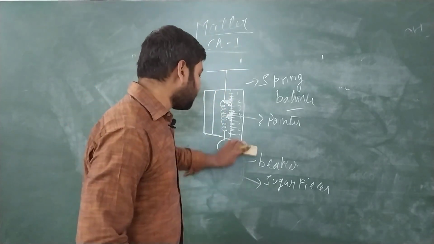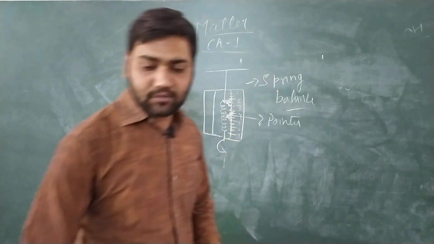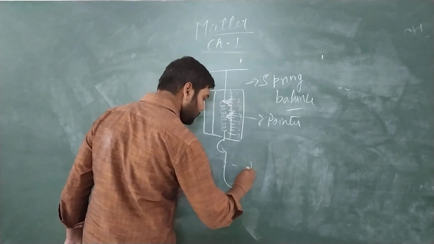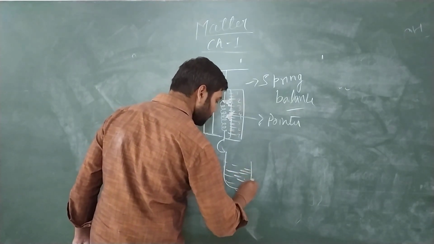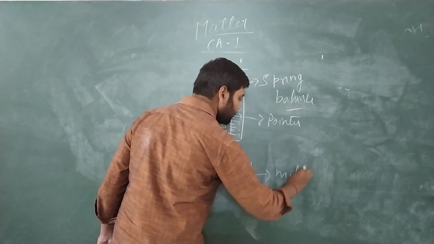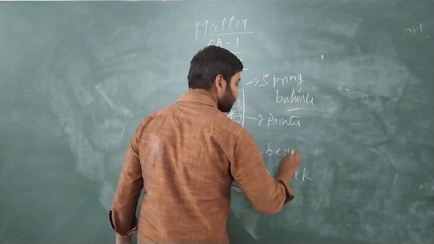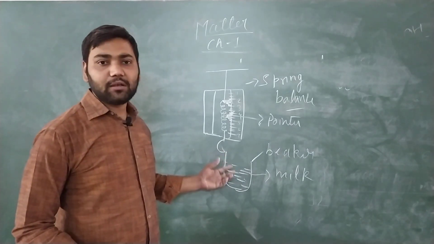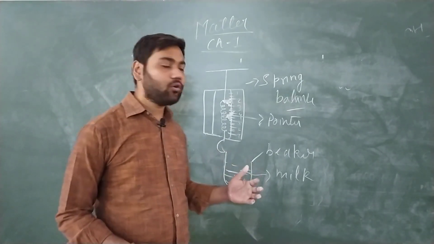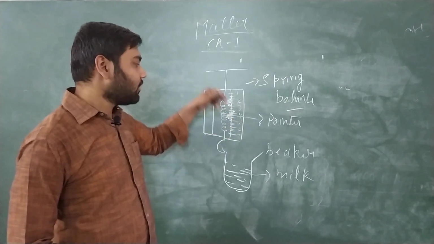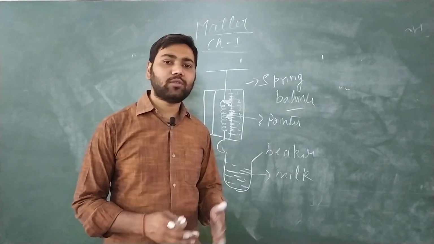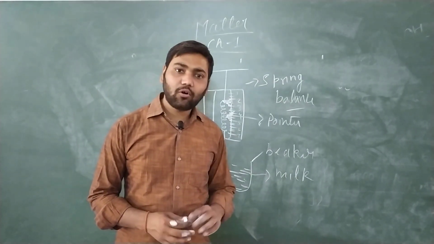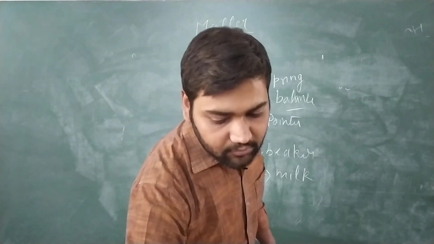Now we keep the arrangement the same and just change the beaker. We will hang a beaker filled with milk. Milk is a liquid matter. As soon as the beaker filled with milk is hung on the hook, we again see that the pointer comes down. So this also proves that liquid also has mass.